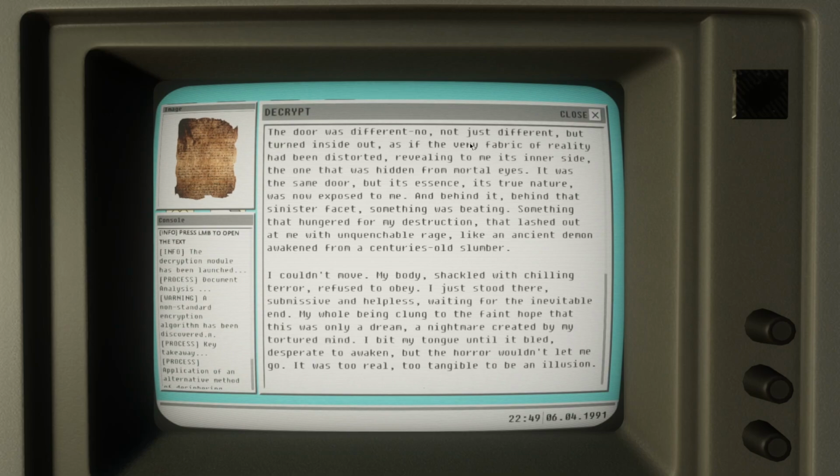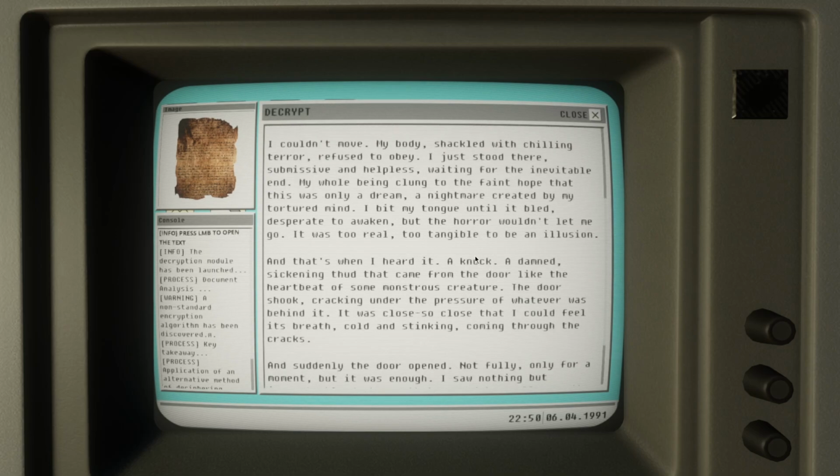The door was different. No, not just different, but turned inside out, as if the very fabric of reality had been distorted, revealing to me its inner side, the one that was hidden from mortal eyes. It was the same door, but its essence, its true nature was now exposed to me, and behind that sinister facet, something was beating, something that hungered for my destruction, that lashed out at me with unquenchable rage, like an ancient demon awakened from a centuries-old slumber.